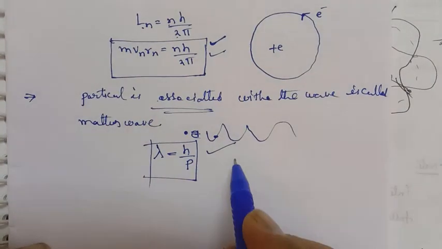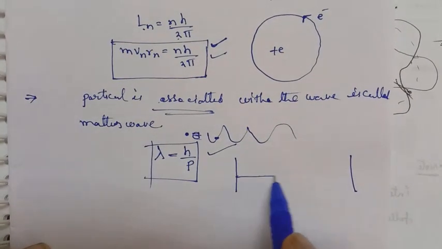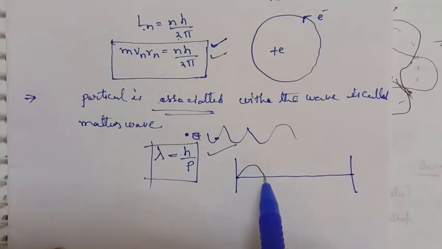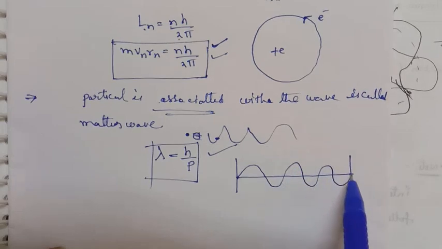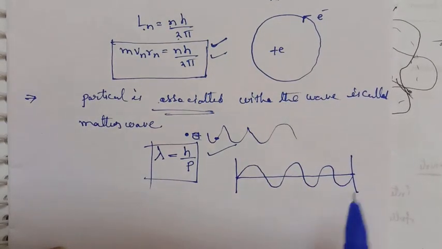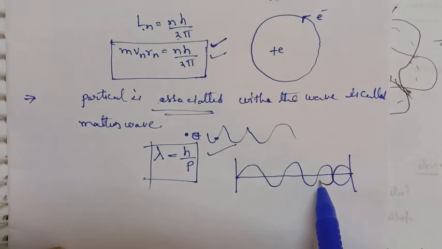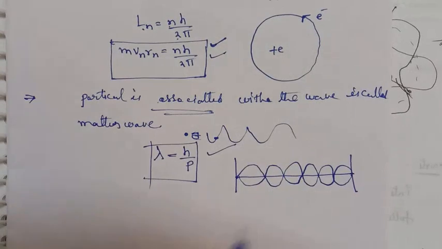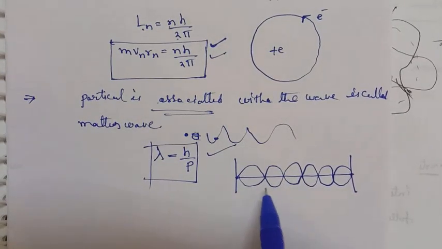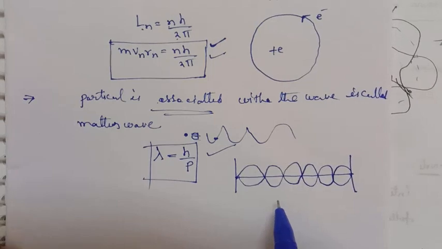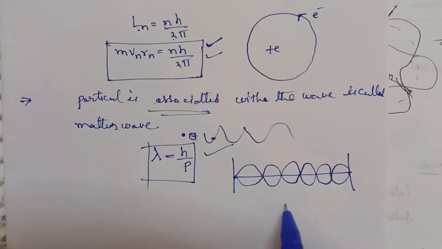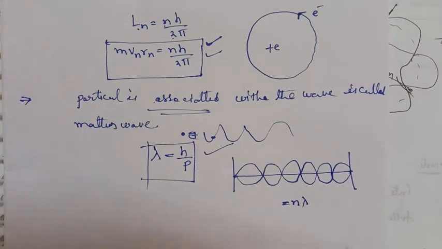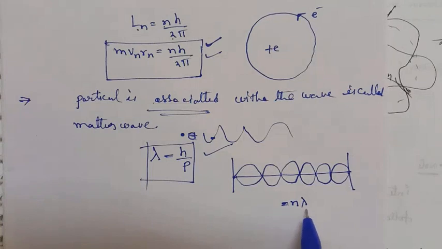Suppose you take a string and pluck it, or disturb it, so it vibrates like this. You already learned this in the first chapter. At resonance condition, we obtain stationary waves, that means standing waves. At that time, the total distance traveled by this wave is equal to integral multiples of wavelength.